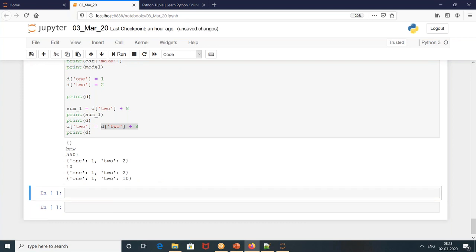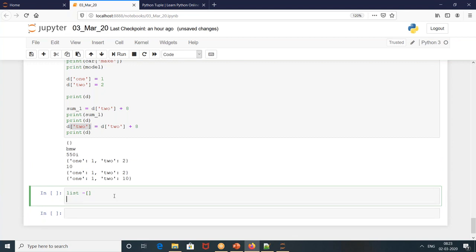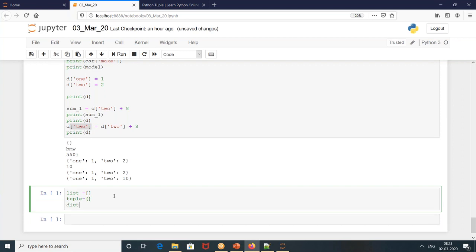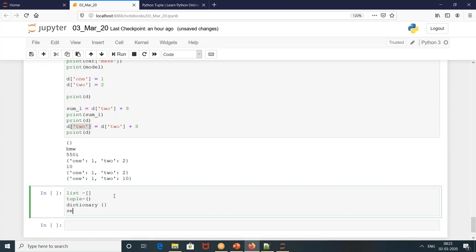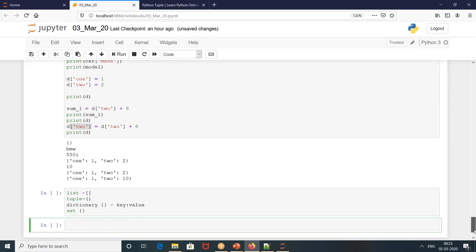Sorry, I forgot. What is the square bracket here? Okay, how to define? List is square. Tuple is round. Dictionary is curly with key-value pair. Set is curly. Set doesn't have any key-value pair. This is key-value pair. Key-value pair means, one second, sir, I'll tell you. Wonderful.